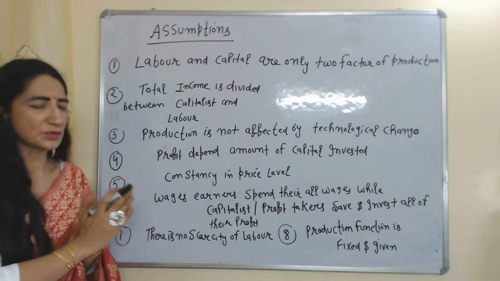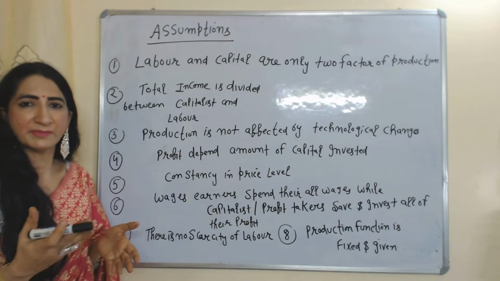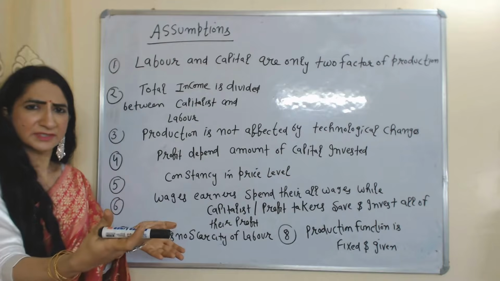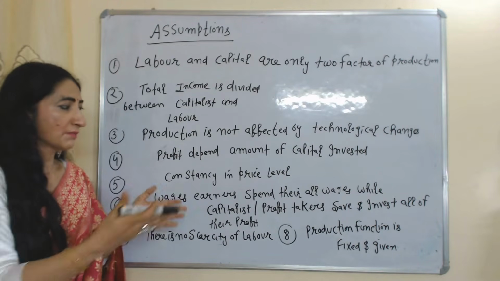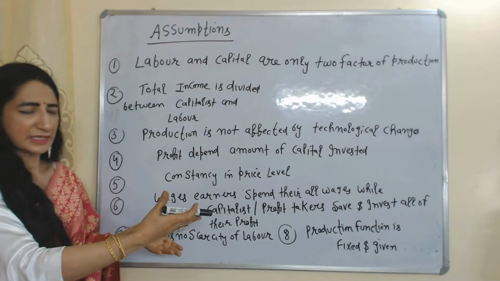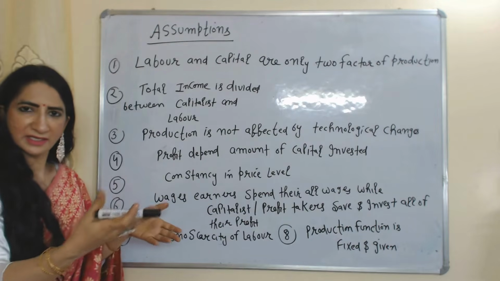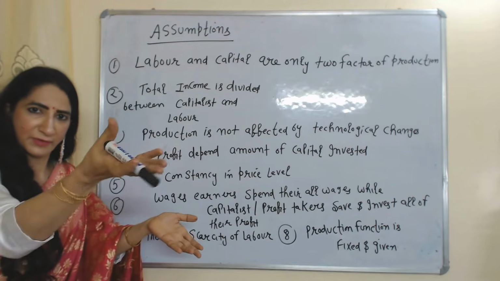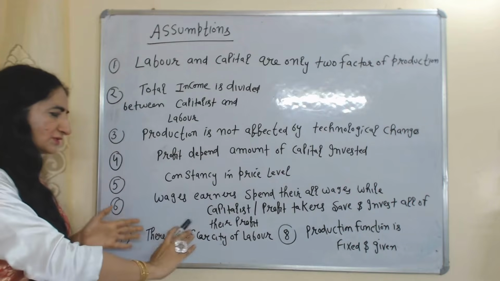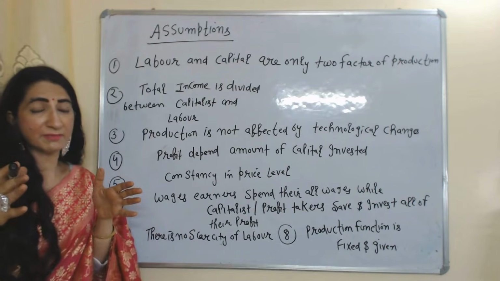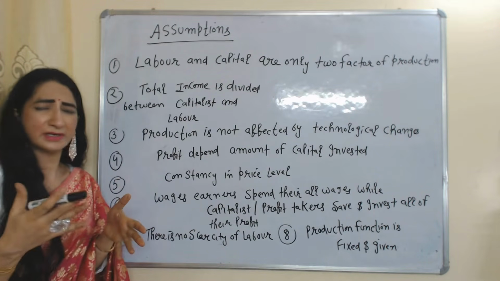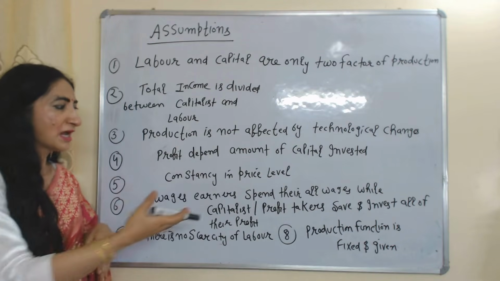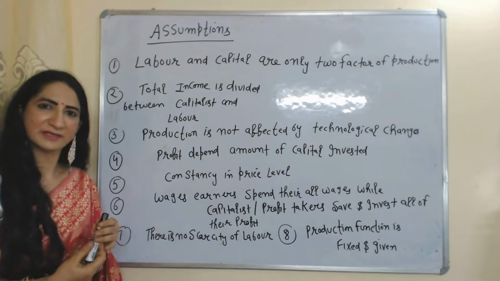We assume wage earners, that means laborers, spend all their income and don't save anything. But capitalists, or the profit takers, save their income and invest this saving further. There is no scarcity of labor, that means there is an abundance of labor; we can employ laborers as much as we want. And the production function is fixed and given.